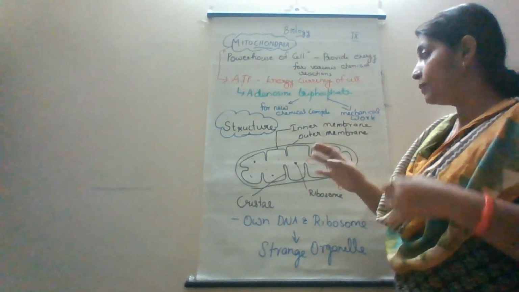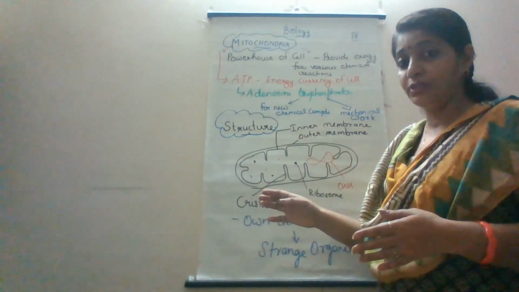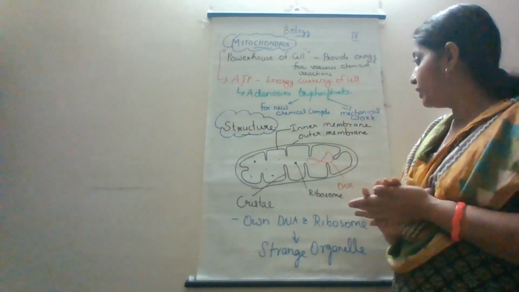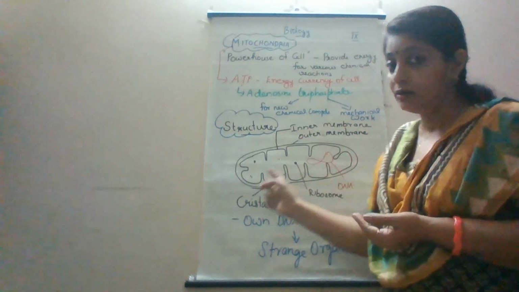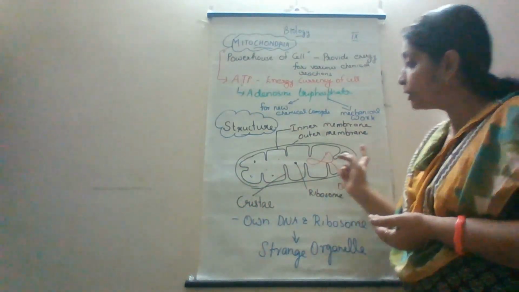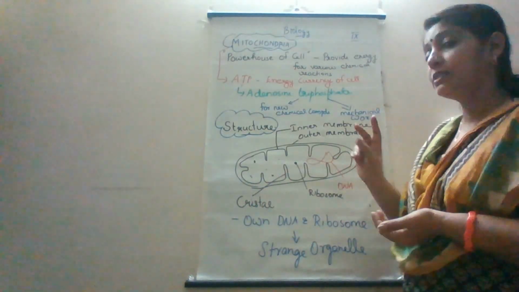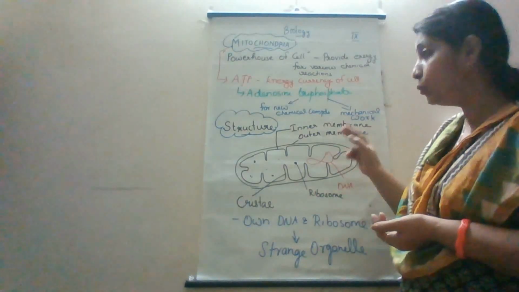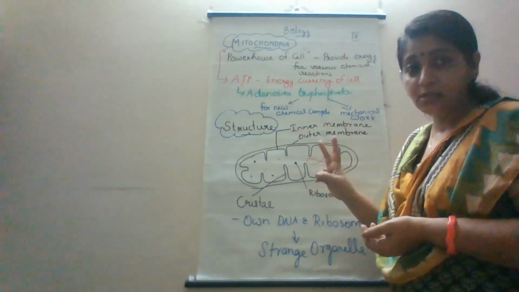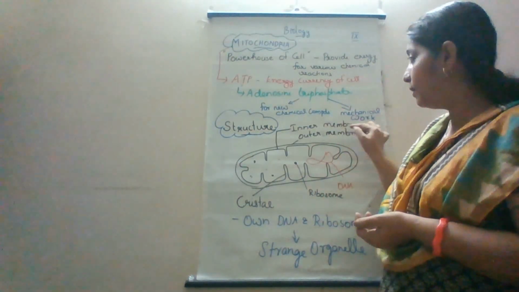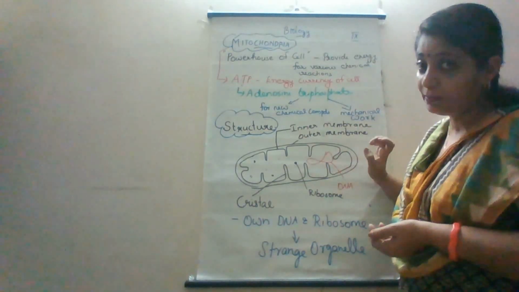Now we have to see the structure of mitochondria. Mitochondria is a rod-shaped organelle which has a two-layered membrane, an outer membrane and an inner membrane.